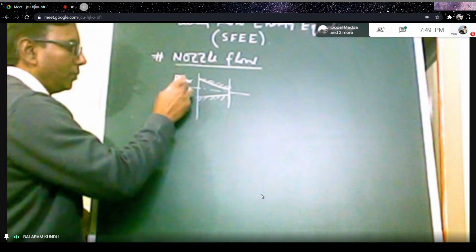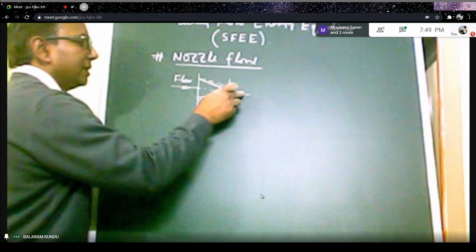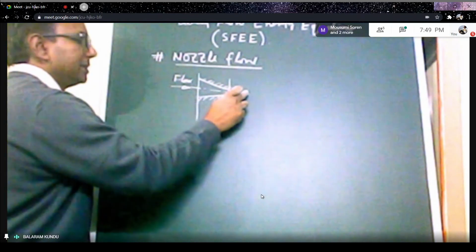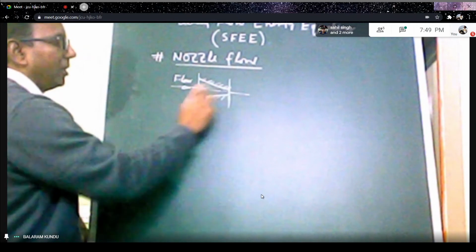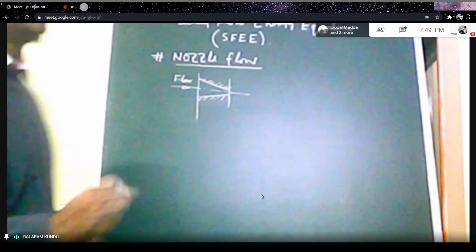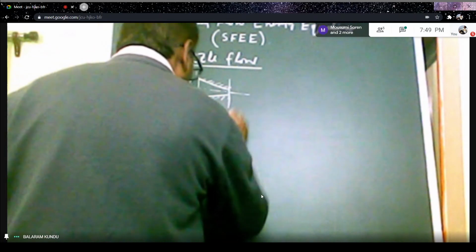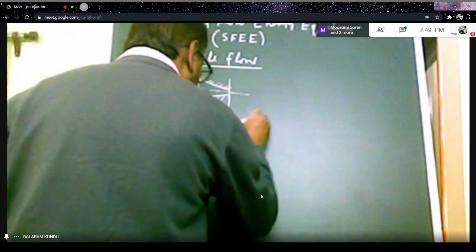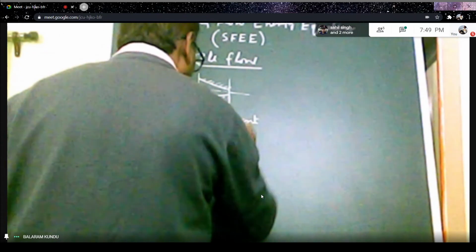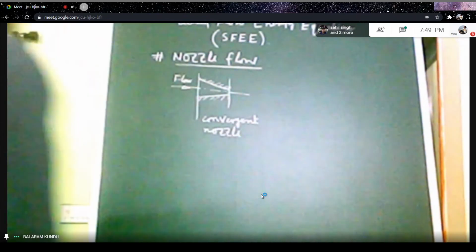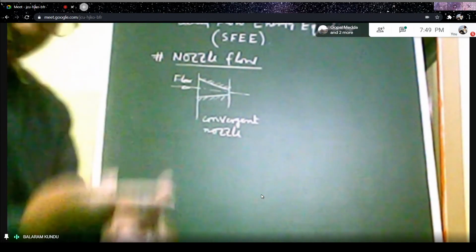So fluid flow takes place in this direction, and along this direction the flow velocity gradually increases. This is inlet, this is exit, and this shape of nozzle is called a convergent nozzle. So a nozzle can be used to increase the velocity.